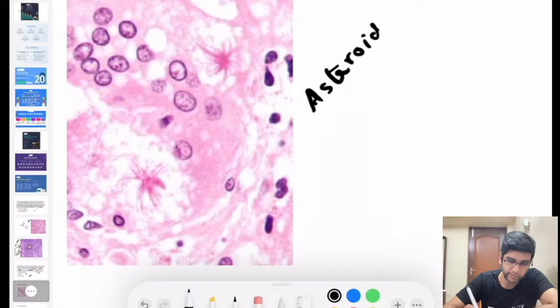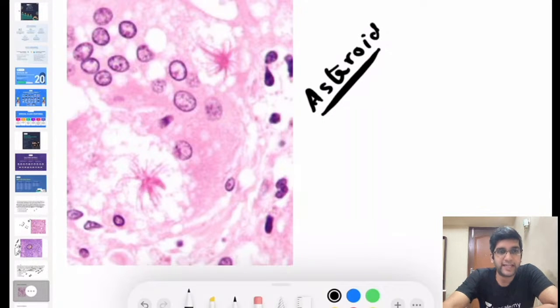Again, when I see asteroid body on a microscopy, can any one of you tell me any other differential diagnosis apart from your sarcoidosis for asteroid body? Or do you see in any other place asteroid bodies apart from sarcoidosis? Prathamesh, human body will have a calcium concretion. Here the proteinaceous material looks like a star. That's an asteroid body, right?